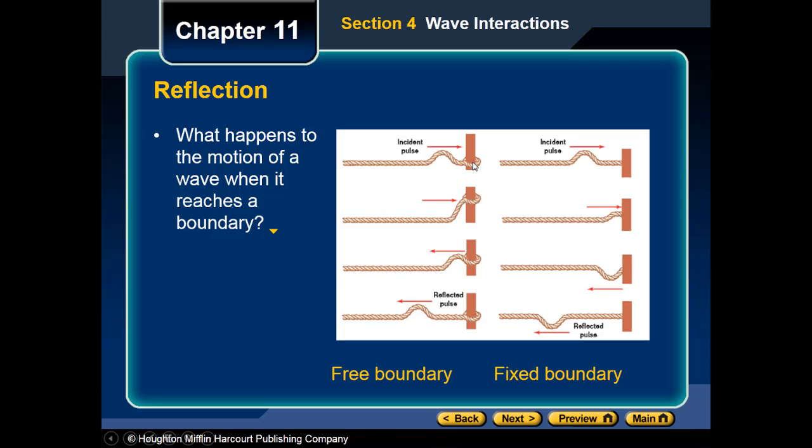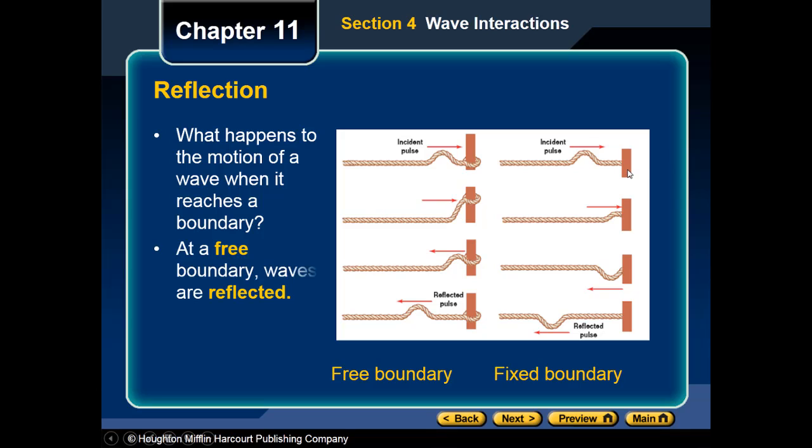So for your boundary, there are two types of boundaries. One is called free boundary. Whenever you attach your rope to the wall, you are like doing a circle around the wall, so your rope is not fixed to the wall. This is called free boundary, because the rope has the ability to move up and down. But for the fixed boundary, your rope is fixed to the wall, so your rope won't be able to move. Whenever you move it, it's gonna be stuck to the wall.